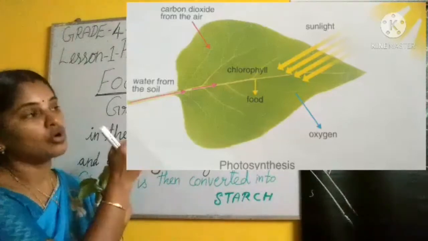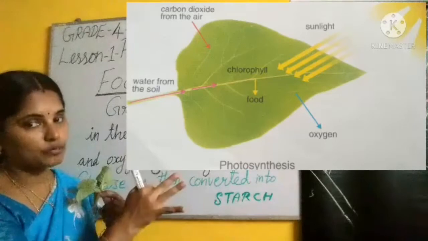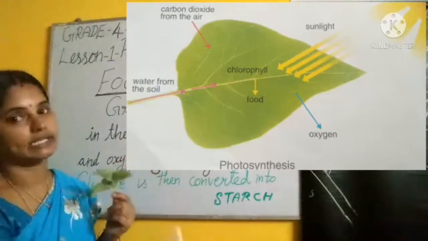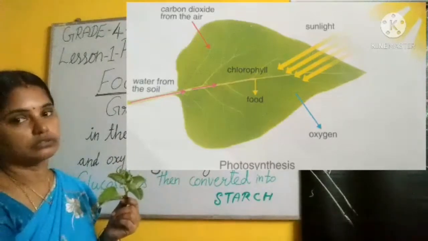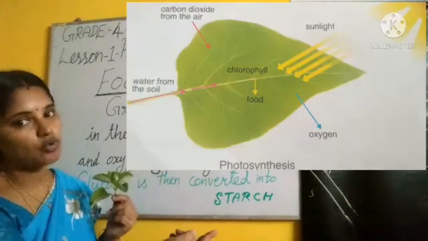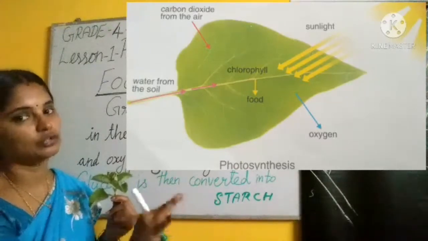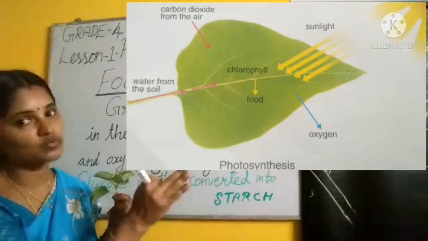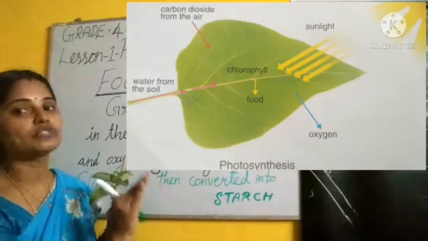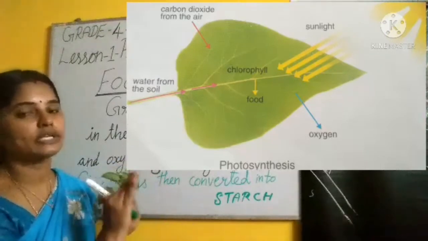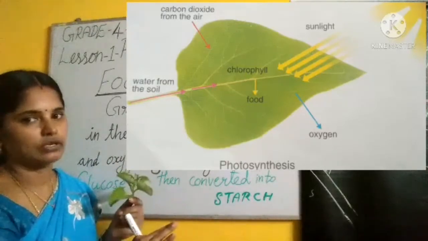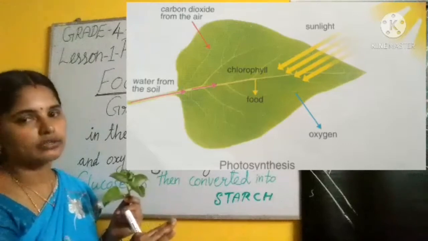Clear, children? So, during this photosynthesis process, food is prepared in the leaf. Which gas is taken in? Carbon dioxide. Which gas comes out? Oxygen. Are you clear? Photo means what? Light. So, only during daytime the photosynthesis process happens. Food preparation happens during the daytime in the plants. Okay. Are you clear, children?